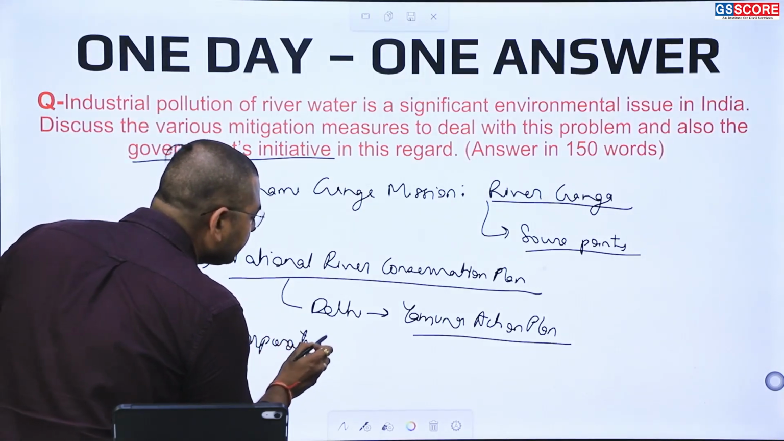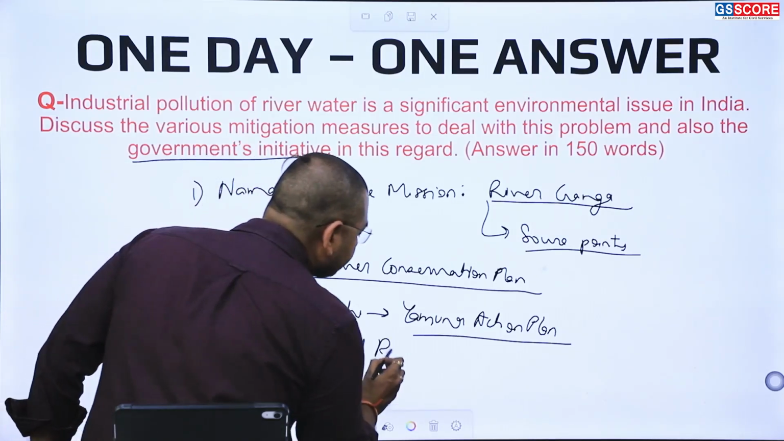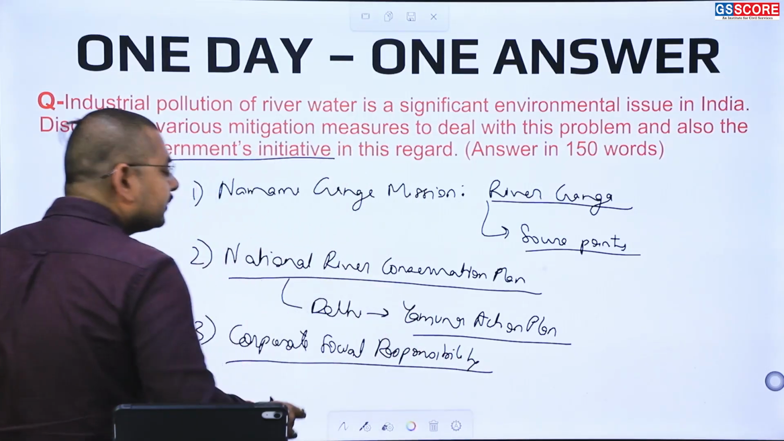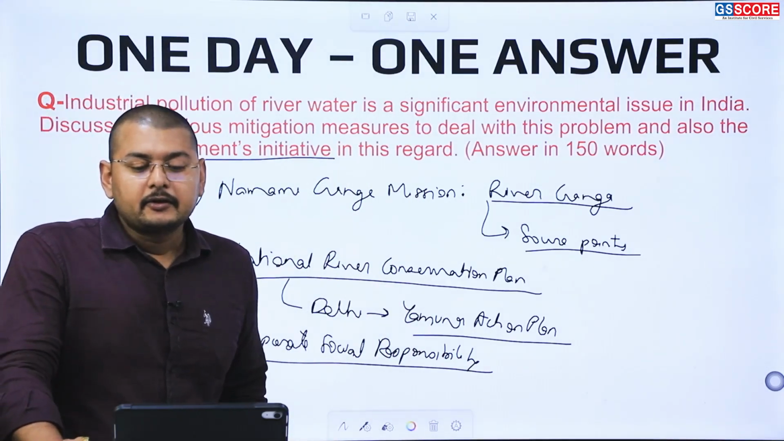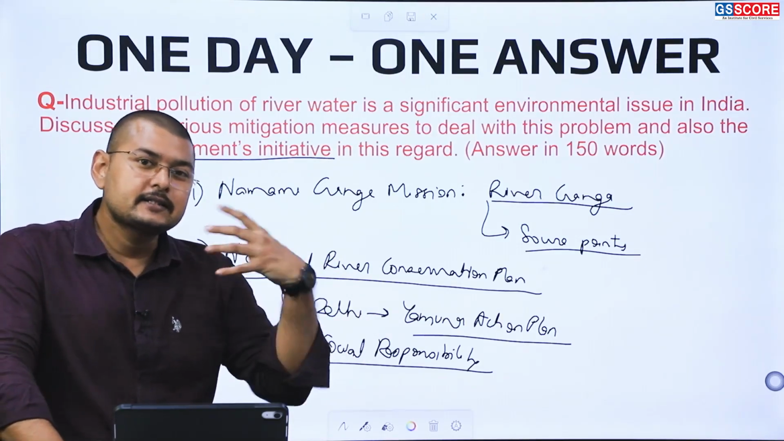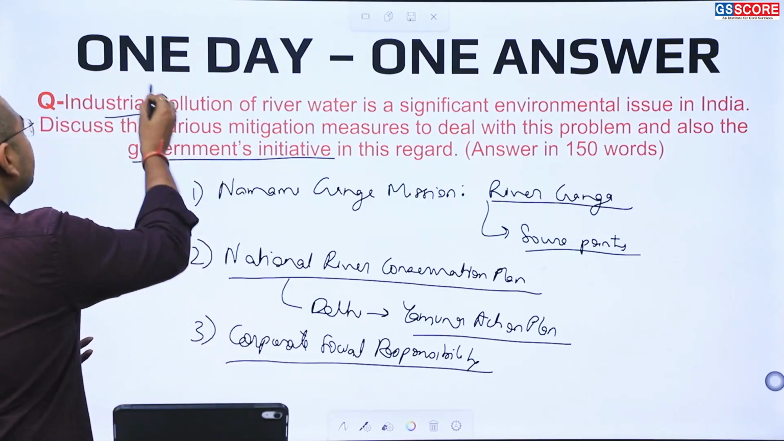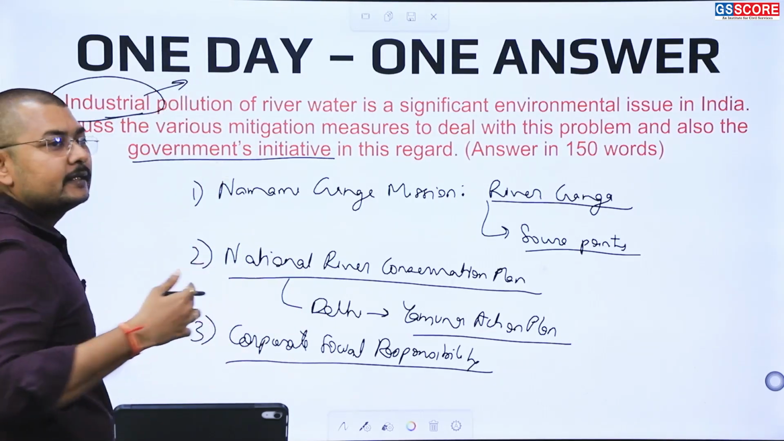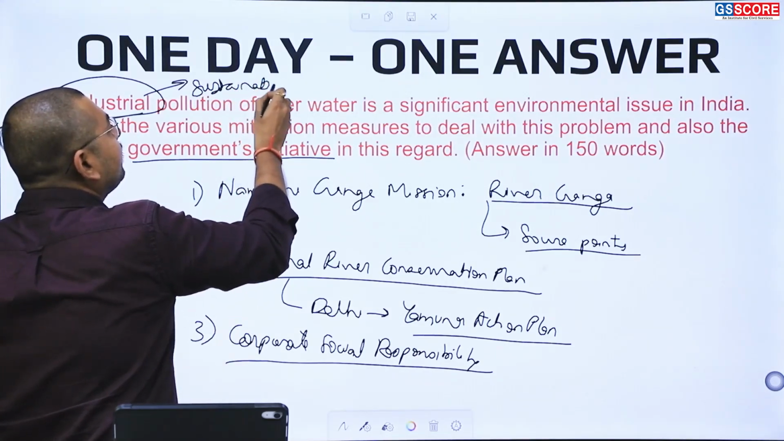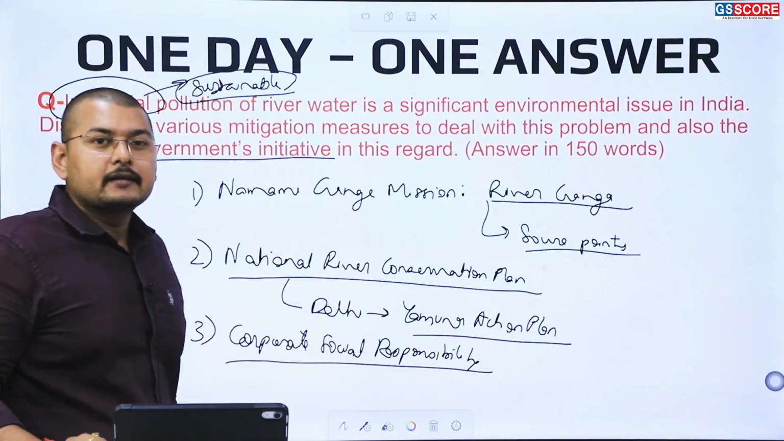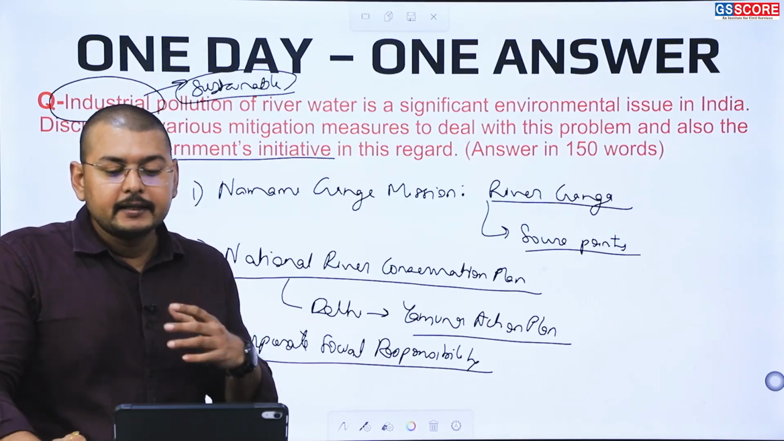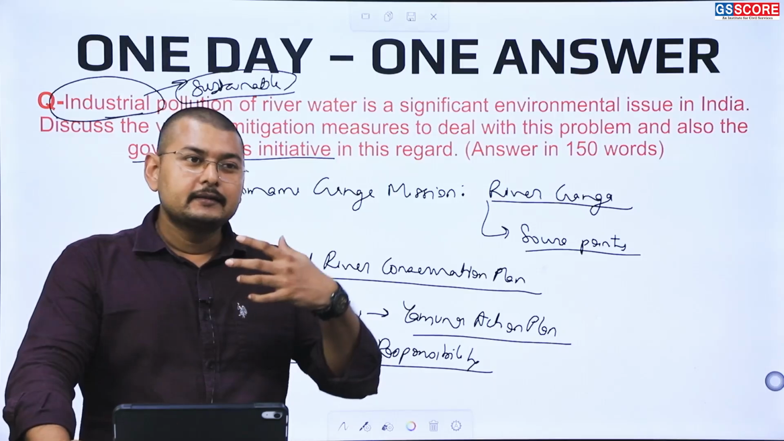Apart from this, there is another part where the government is taking initiative in the form of corporate social responsibility. Under corporate social responsibility, the government is trying to address, from the industries itself, how to make industrial development more sustainable. For certain industries, corporate social responsibility is made mandatory, and certain industries are also working for the betterment of the rivers.